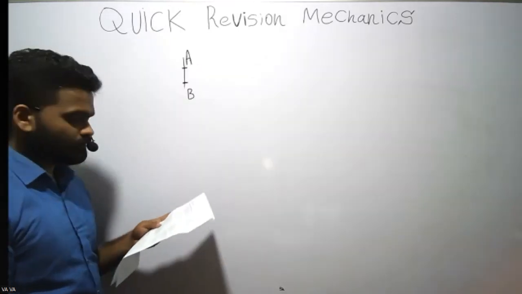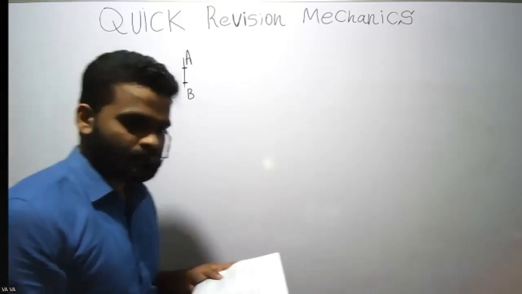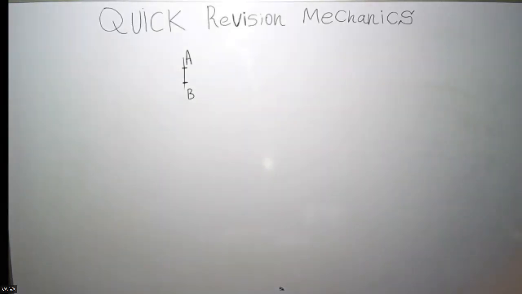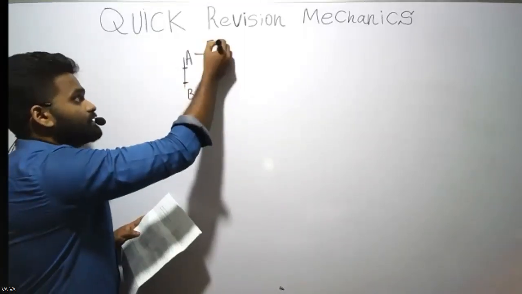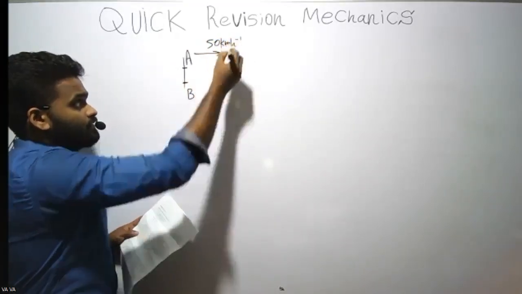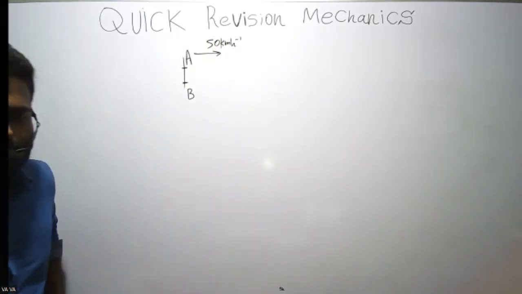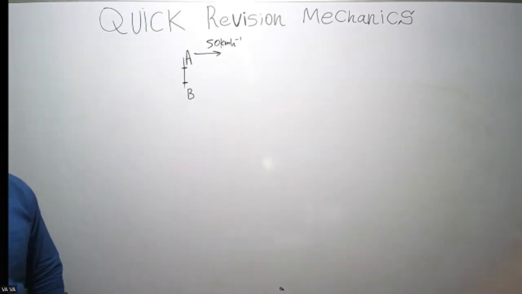Okay, so both cars start from the same place. Speed of A is 50 kilometers per hour. You don't have to convert 50 kilometers per hour, right? Because the answers are also in kilometers per hour.